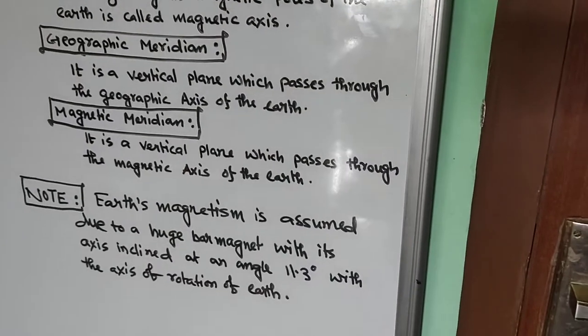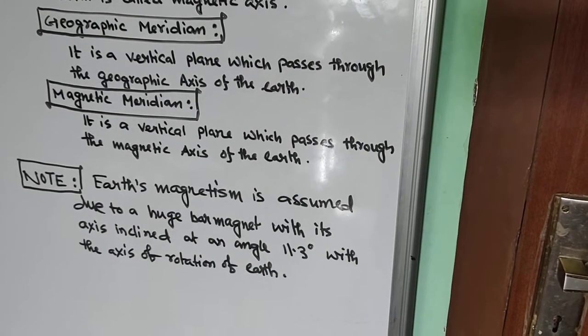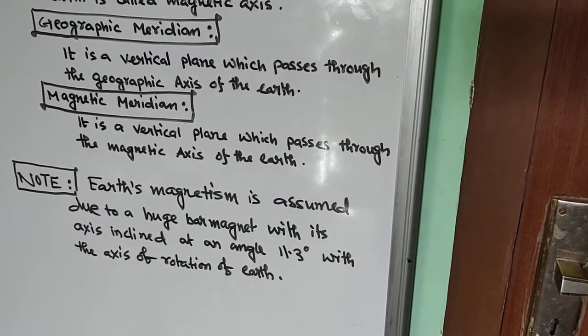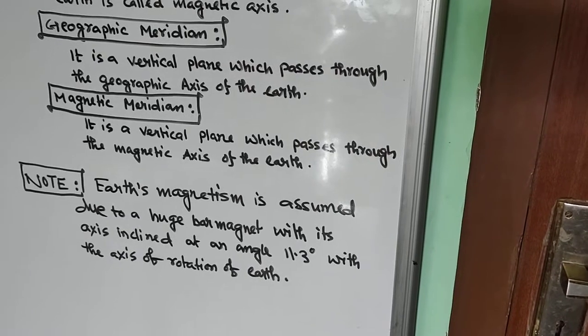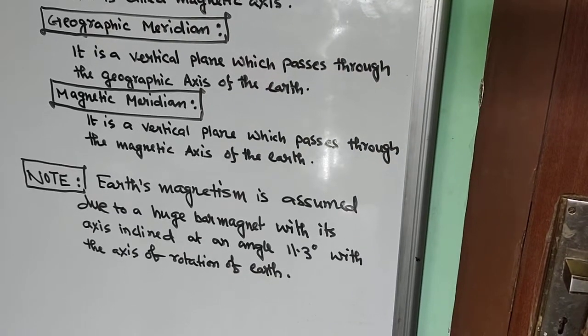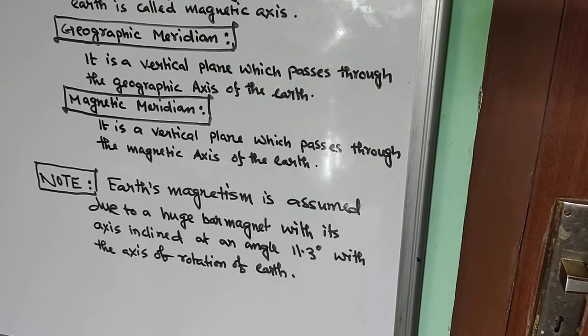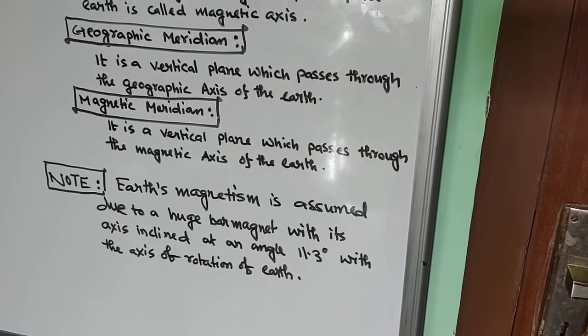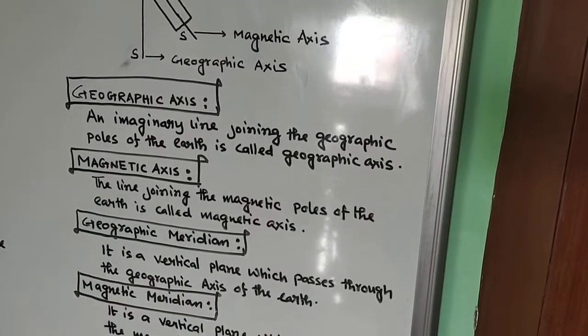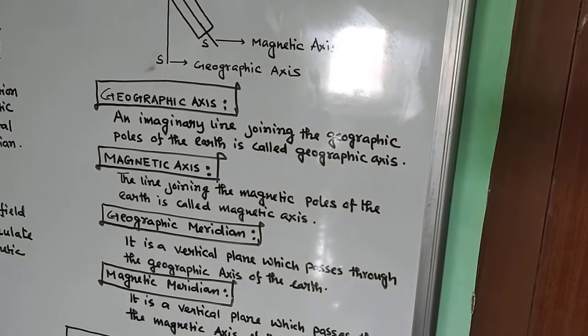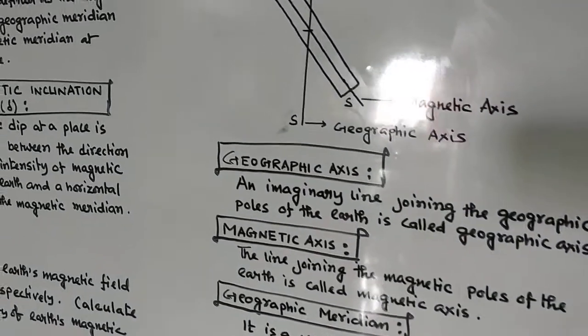So let me repeat once again the note part. Earth's magnetism is assumed due to a huge bar magnet with its axis inclined at an angle of 11.3 degrees with the axis of rotation of the Earth. So this is the basic of Earth's magnetic field, and the definitions are very important because we are going to use these definitions in our next topic.